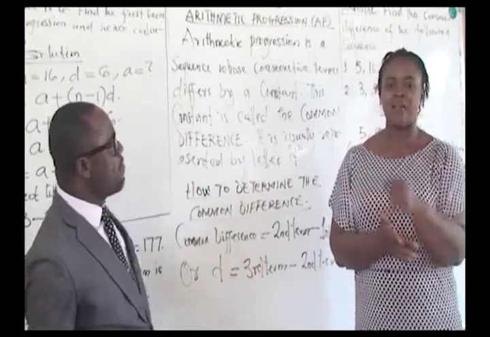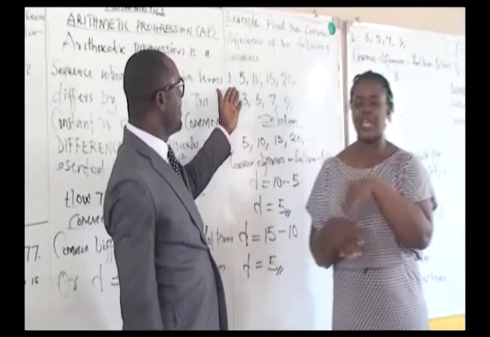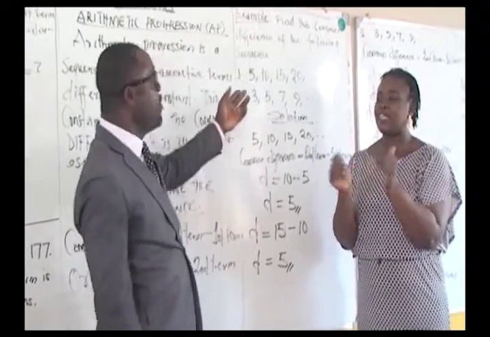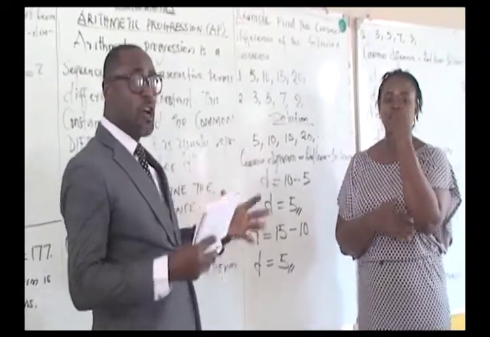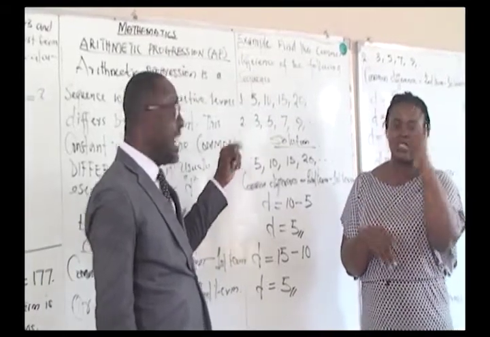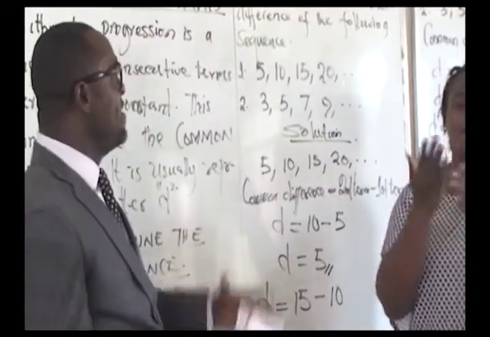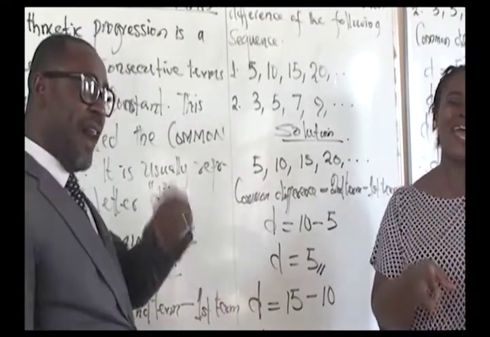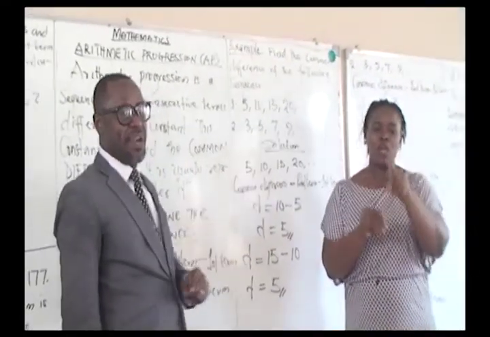The first example we took on the board, we look at it. Even without the formula, because the values are small and close, you should be able to know the difference between the first number and the second number. But if the numbers are large, the formula will help you to find the common difference.